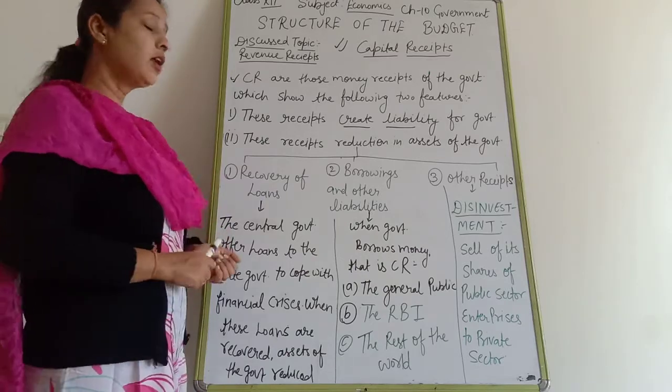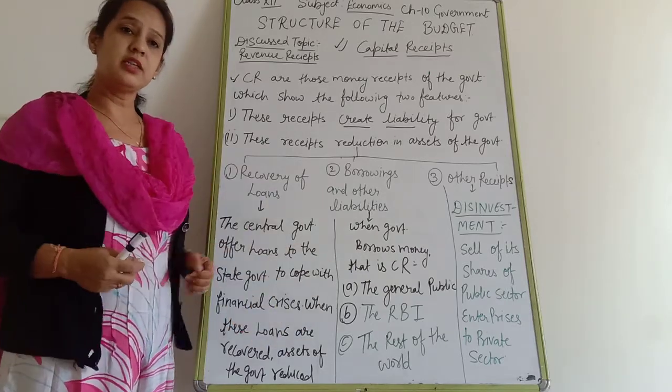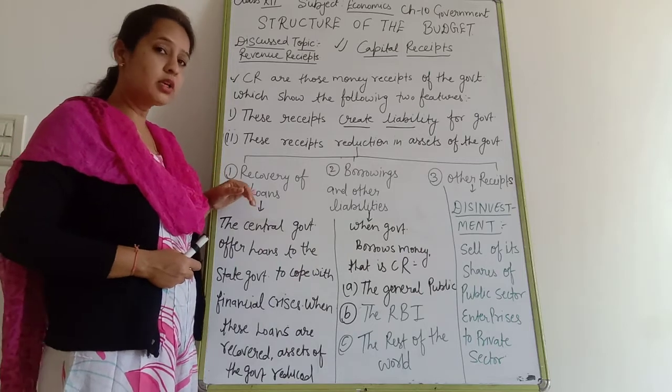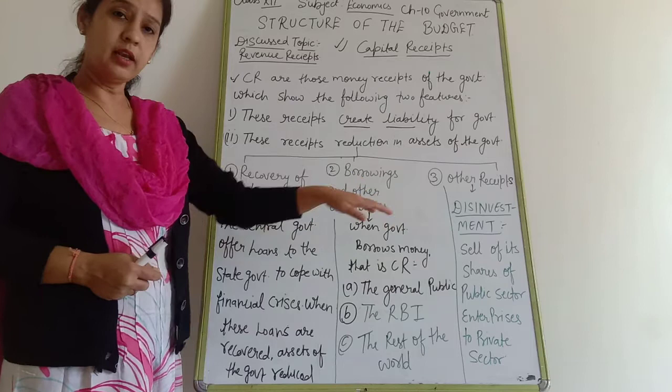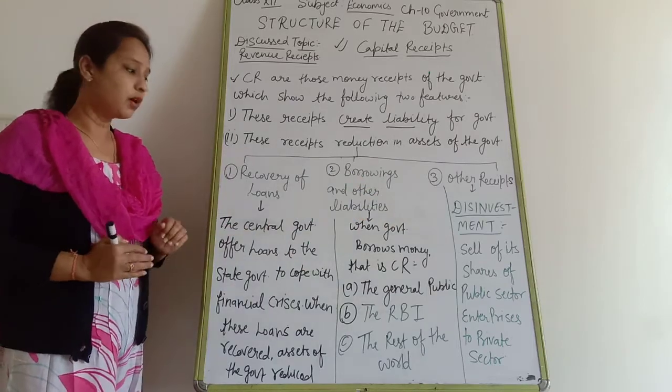Clear? Now there are three types of capital receipts. First, recovery of loans. Second, borrowings of the government. And third, other receipts. Clear? We are going to discuss them one by one.